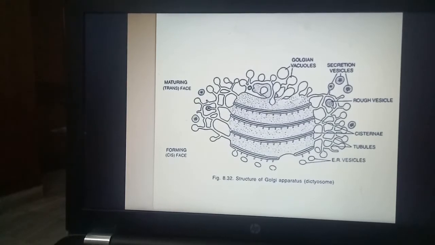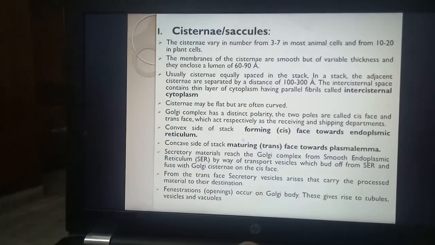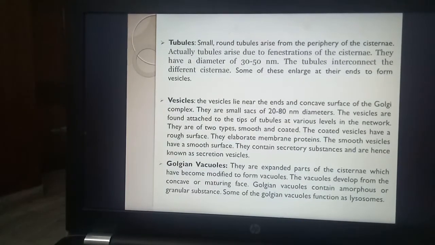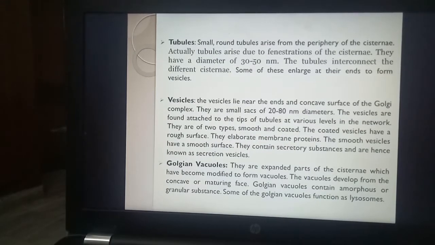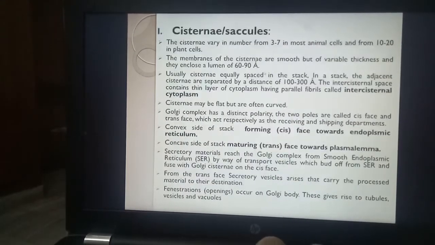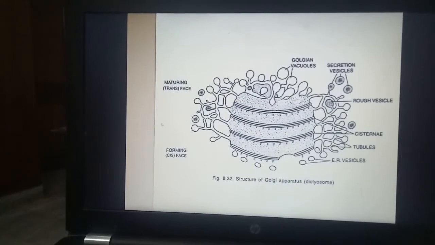Tubules have a diameter of 30 to 50 nanometer, and some of these tubules end up in vesicles. यहाँ से vesicles पिंच ऑफ होती हैं, और ये वैक्यूल्स भी पिंच ऑफ हो रहे हैं.